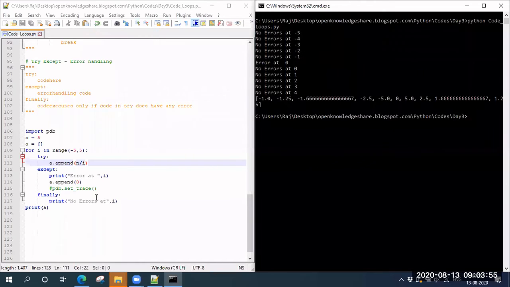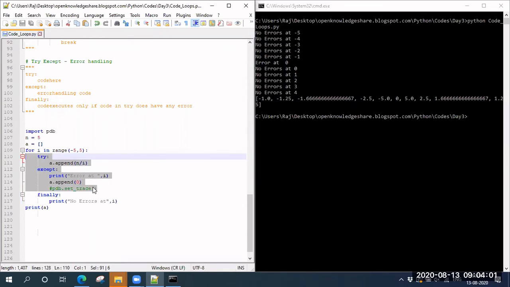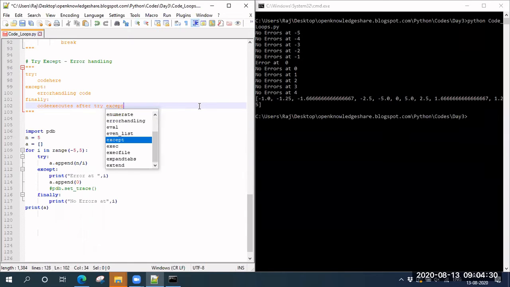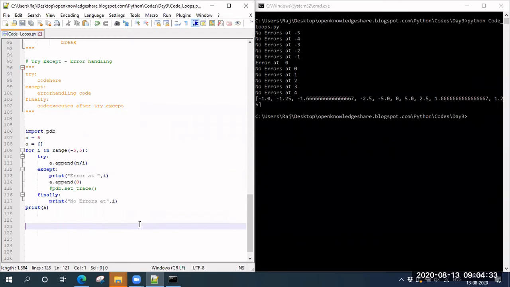Okay, see here, once try except is done, then it has come here and it has printed here. Even this printed even at i equal to 0. So one thing I told wrong is that this works only if the code doesn't have an error. That is one correction, please do it. So it executes after try except.